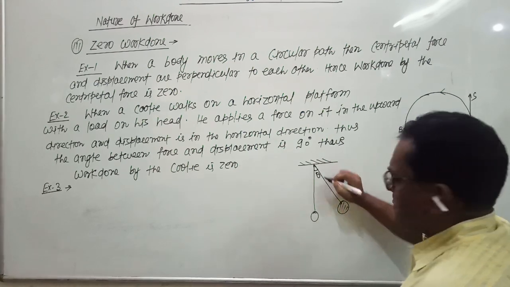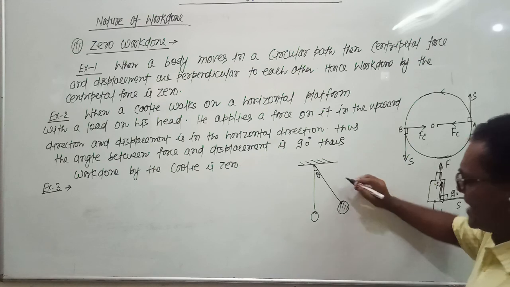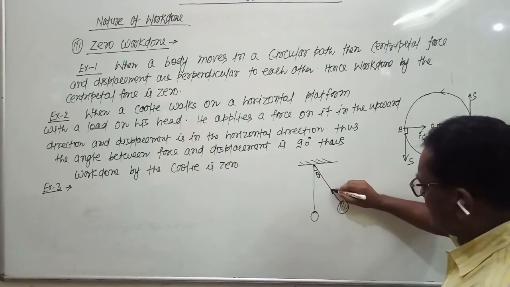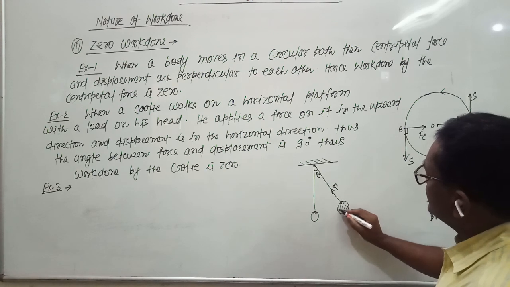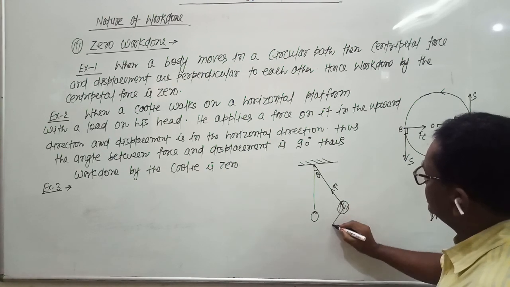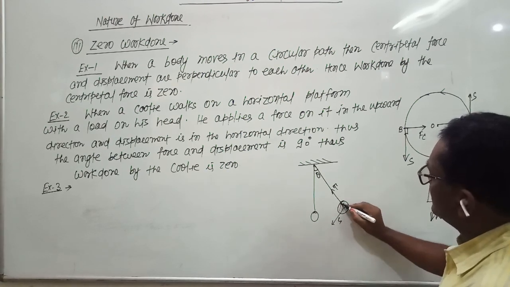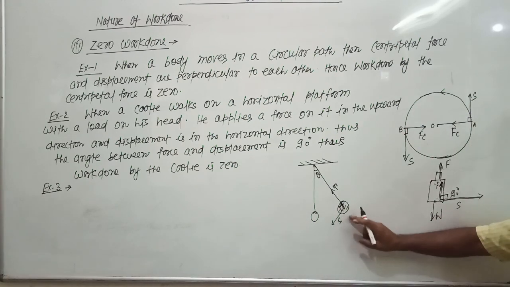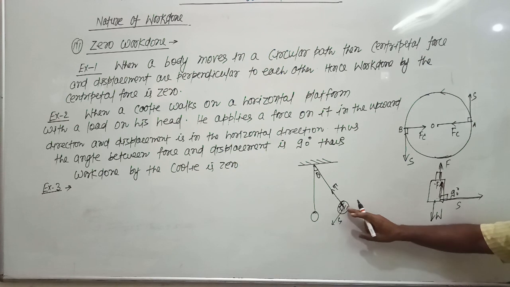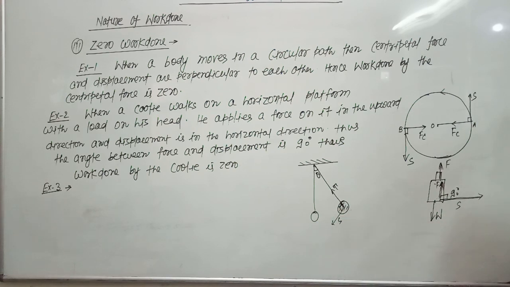Angle theta. Tension T acts in the string and the direction of displacement is S. So the angle between the displacement and tension is always 90 degrees in the case of a simple pendulum.